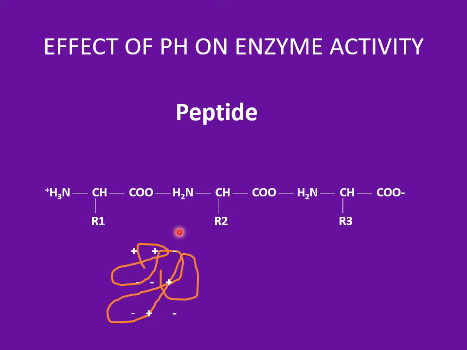If pH changes, these charges could change, and this would lead to a change in the structure of the protein. The 3D structures won't be the same, and that can result in a loss of function of the protein or a loss of interaction of the protein with another protein.